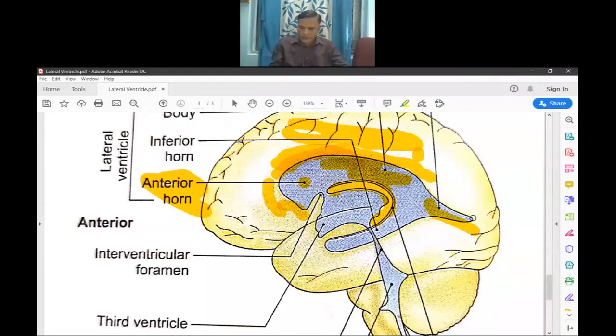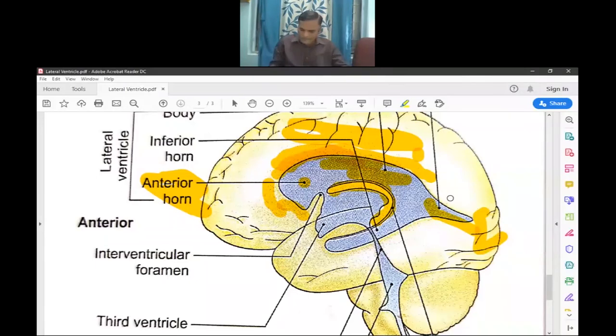This is the location of the posterior horn, and it extends into the occipital lobe of the cerebral hemisphere.